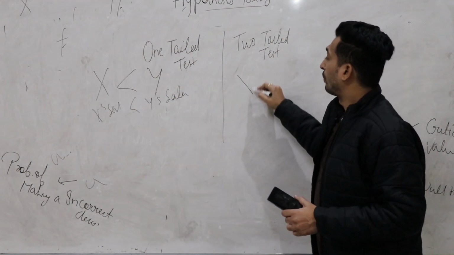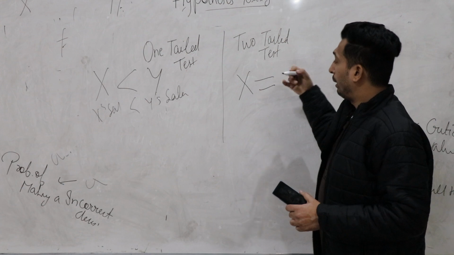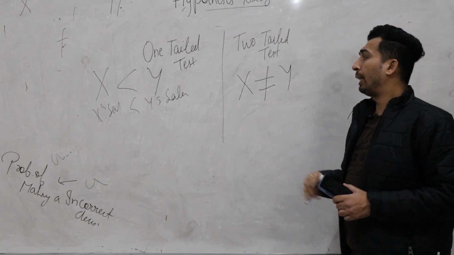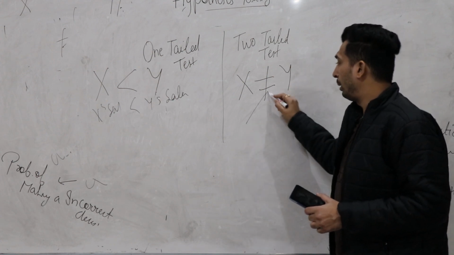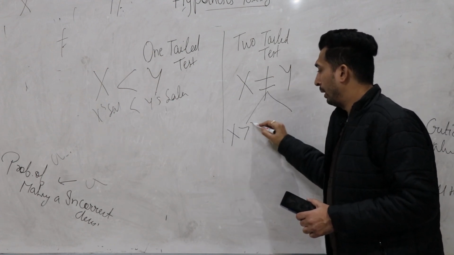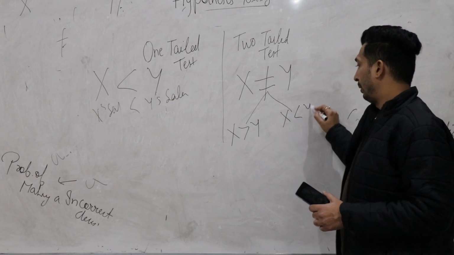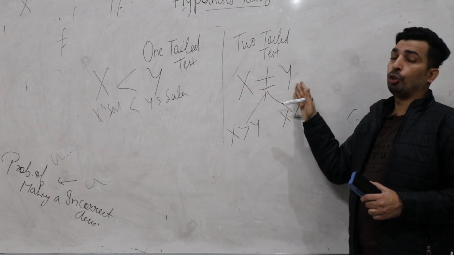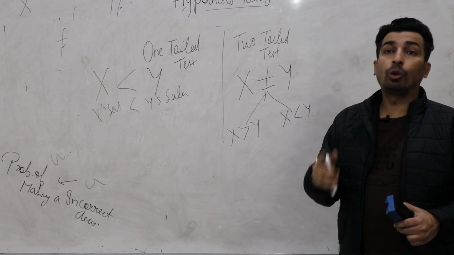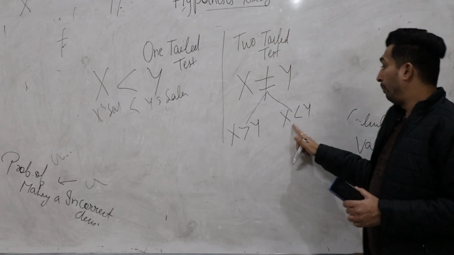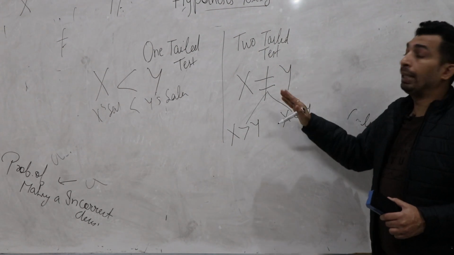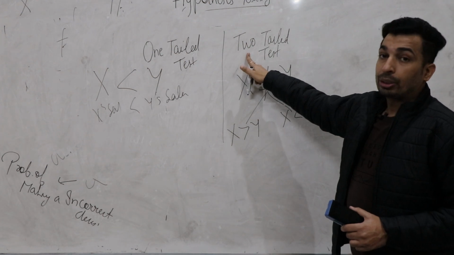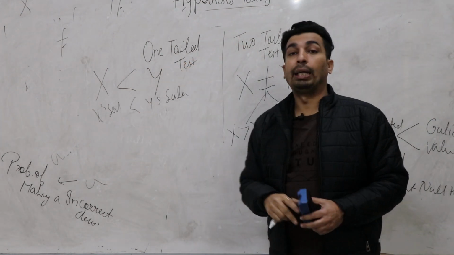Same example: if the statement says x is not equal to y, it has two possibilities, either x is greater than y or x is less than y. How can you conclude that x is greater than y? It may be x less than y. So if nothing clear-cut is mentioned, the case is two tail, otherwise the case is one tail.